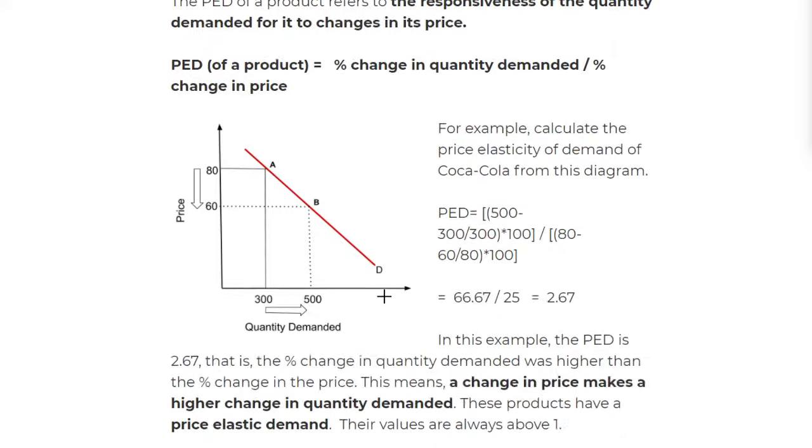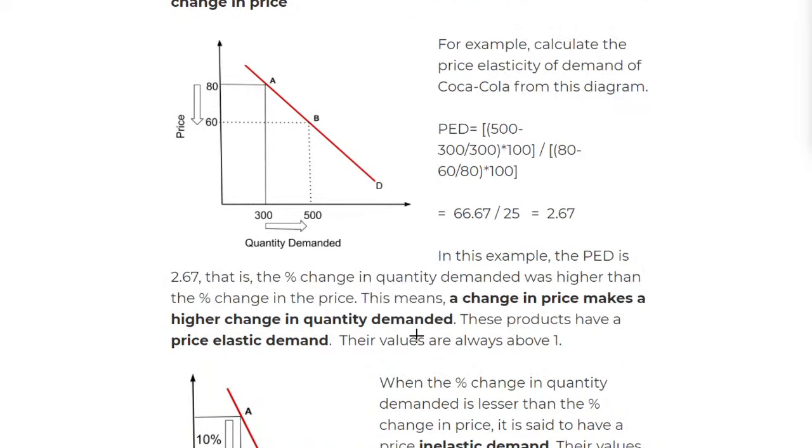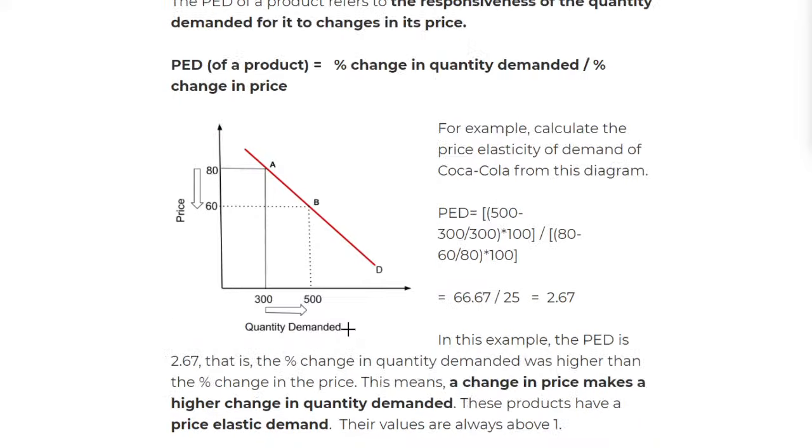So hopefully everything is making sense now. So a change in price which makes a higher change in quantity demanded, these products have a price elastic demand. Now we're going to have a look at elasticity, the elasticity of the curve. So when a price change makes a higher change in the quantity demanded, when I change the price, the demand changes more.